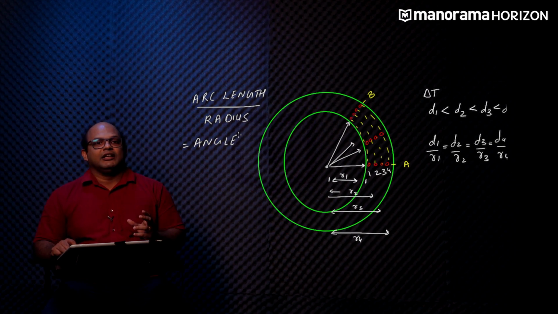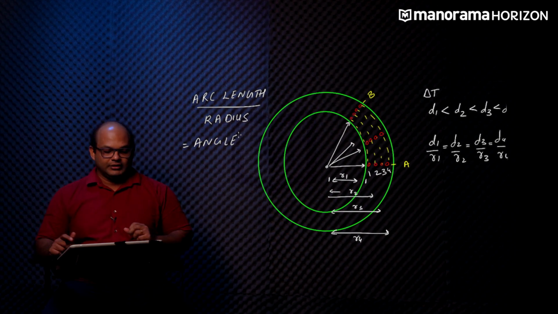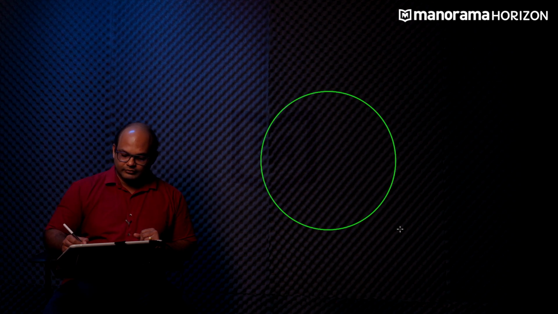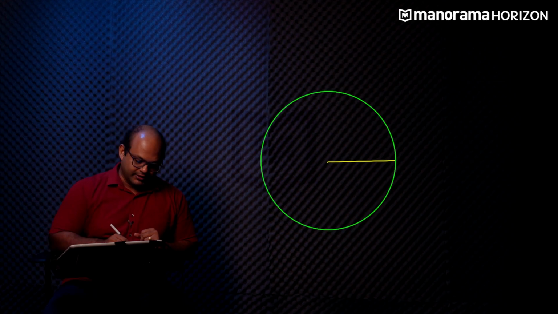Let's look at something that we call the unit circle. Let's say that we have a circle and we consider the radius of this circle to be 1 unit. So this is exactly 1 unit.